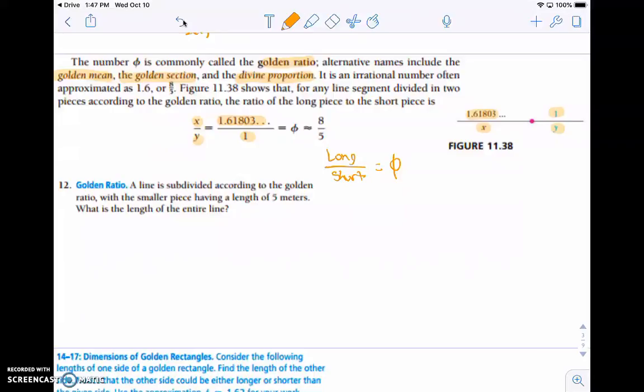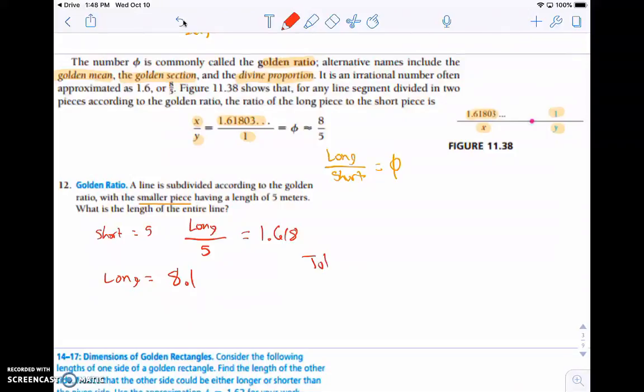So let's look at question number 12 here. We have a line subdivided according to the golden ratio with the smaller piece having a length of 5 meters. What is the length of the entire line? So we know that the short is 5. So we would say the long divided by 5 equals our golden ratio. I'll just use 1.618. If I times both sides by 5, the long here is going to be about 8.1 when I round to the nearest tenth.